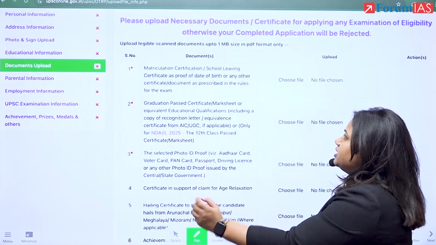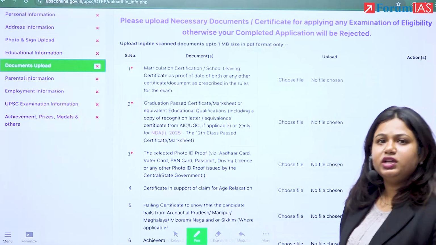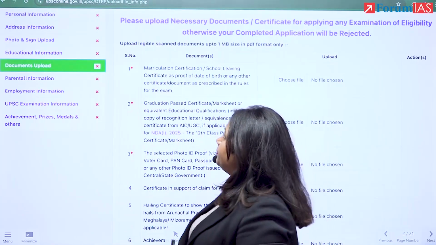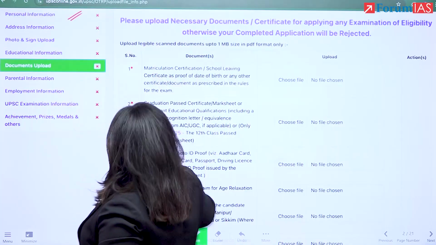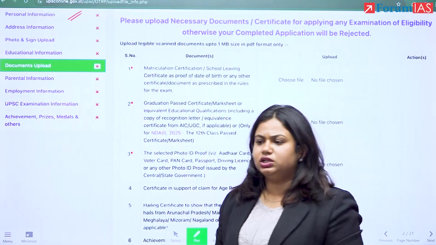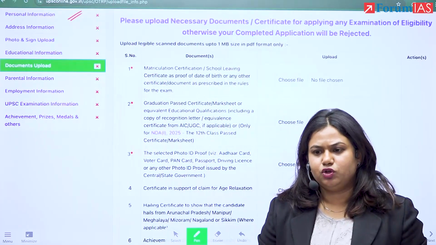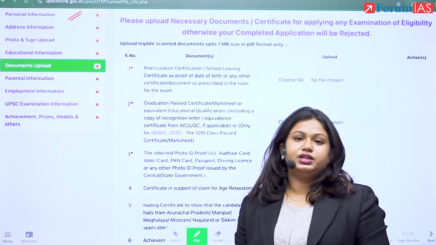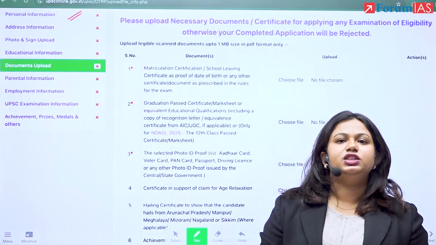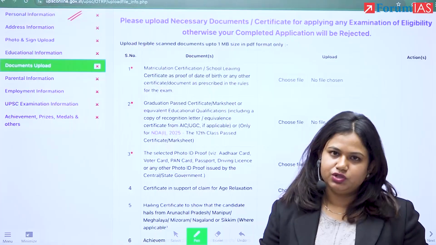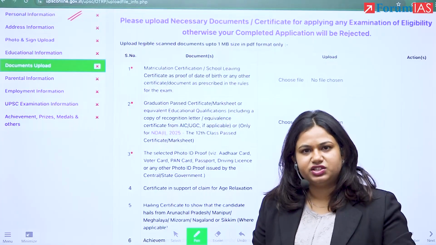So keeping all those things in mind, let's address the doubts that we're getting for filling up the form for UPSC 2025. There are certain things at the OTR stage itself, the one-time registration stage, that people are getting doubtful about. In terms of personal information, it is quite common in our country that some people have different names in their 10th standard mark sheet as opposed to their Aadhaar cards and other document proofs. This is a resolvable problem with UPSC, because it is quite common, and that's why in the OTR itself, you've been given the option to disclose whether your name has been changed or not. So don't worry if there's a discrepancy there.